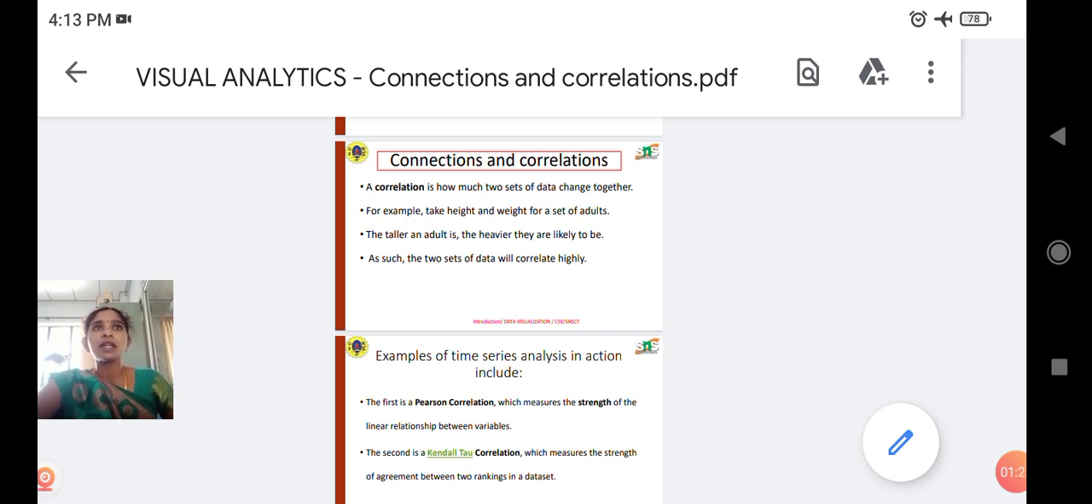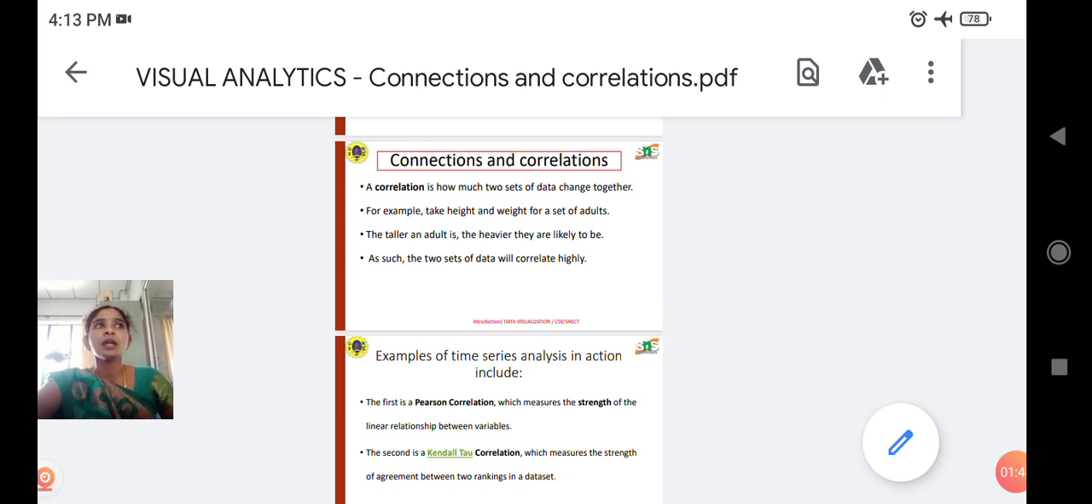In correlation there are three types. The first one is positive correlation. In positive correlation, when one variable increases, another variable also increases, that is, directly proportional. The two variables are directly proportional to each other. The next one is negative correlation, when one variable increases and the other variable decreases.